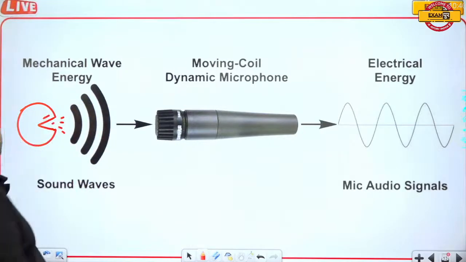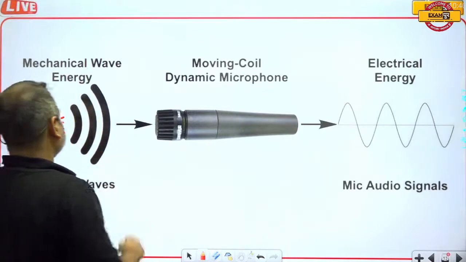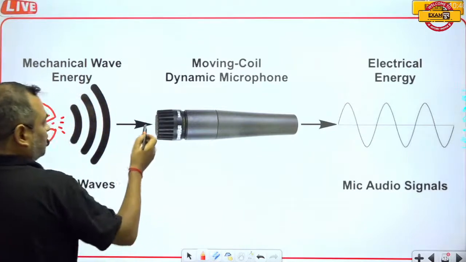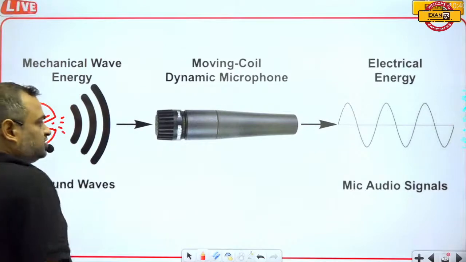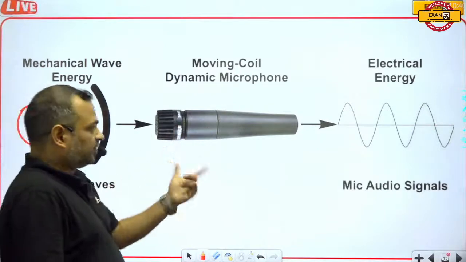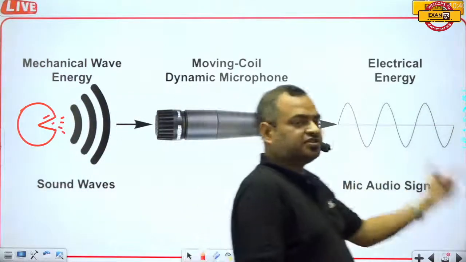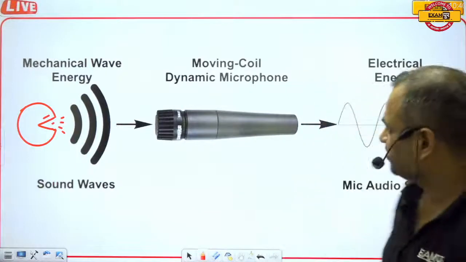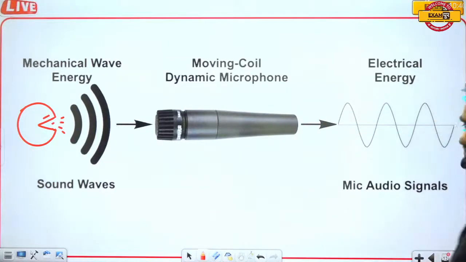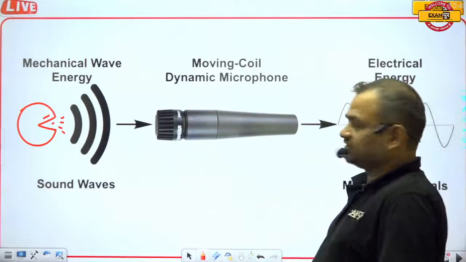This sound is mechanical wave sound energy, and it is received by the mic. The mic converts it into an electric signal, and this electric signal then proceeds further. So this one is the correct answer.